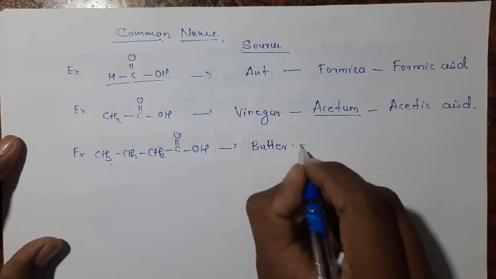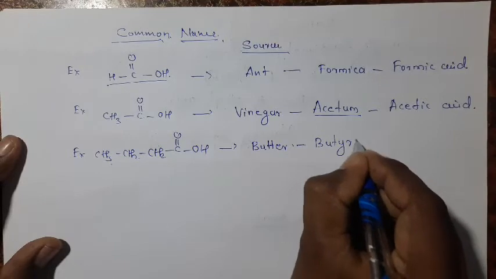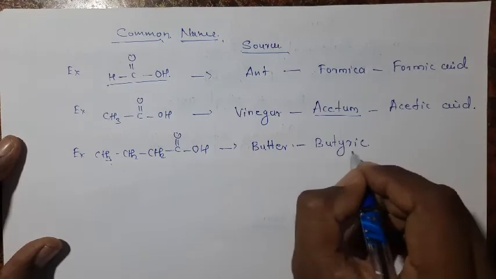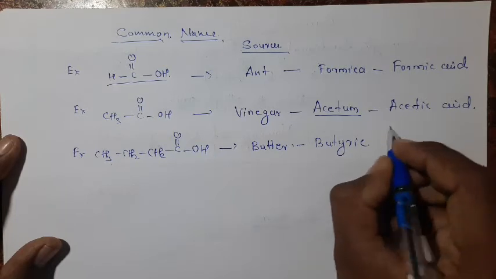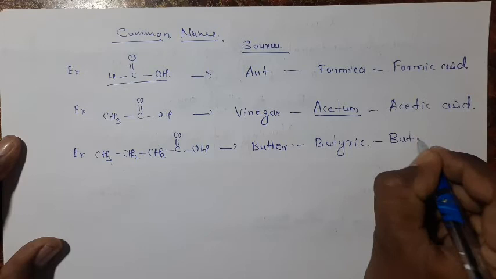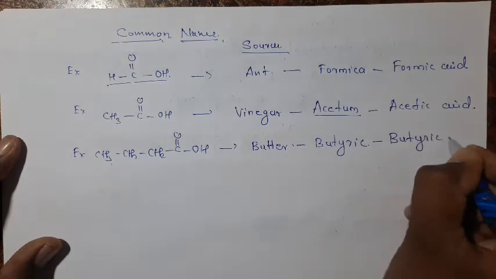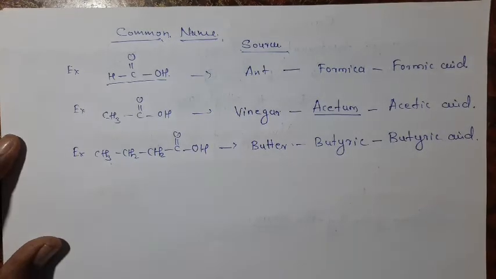Butter in Latin is called butyrum. Hence its name came as butyric acid.